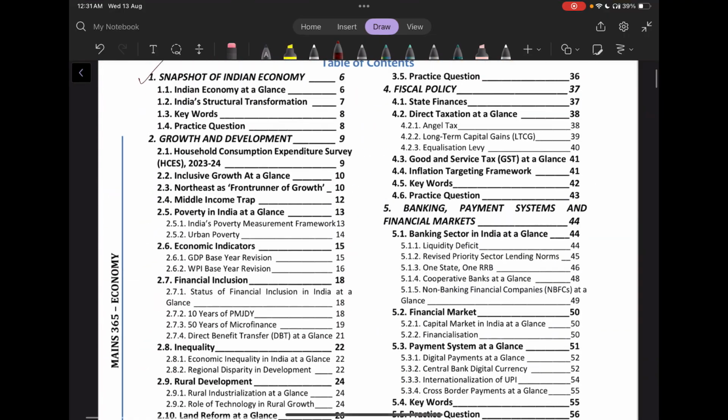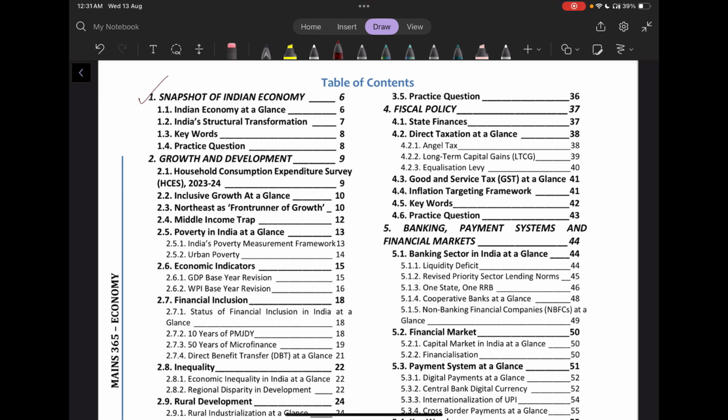So, revising what we have done till now: we have seen the Indian economy at a glance, India's structural transformation, the household consumption expenditure, and the topic of inclusive growth. Then we saw the Northeast as a frontier of growth, and we learned about the middle income trap. Then we looked at poverty, urban poverty, and the poverty measurement framework.